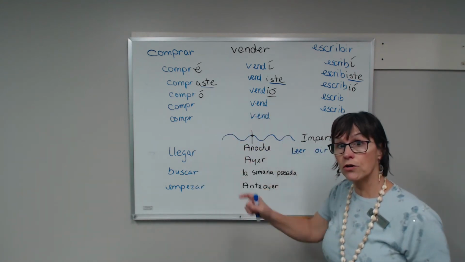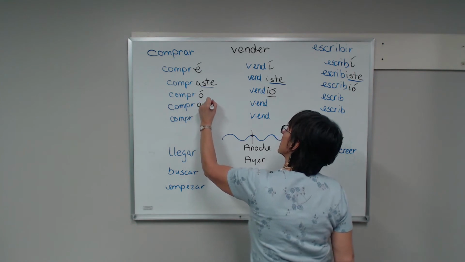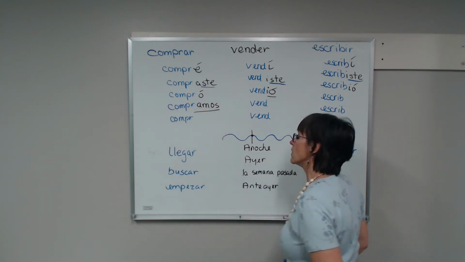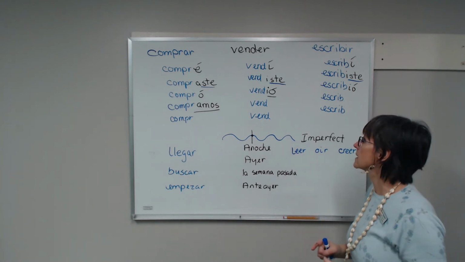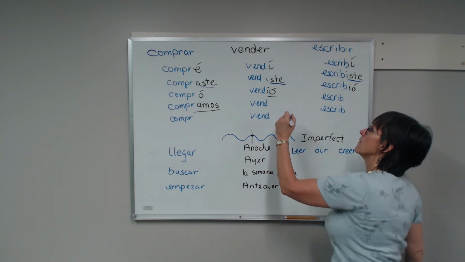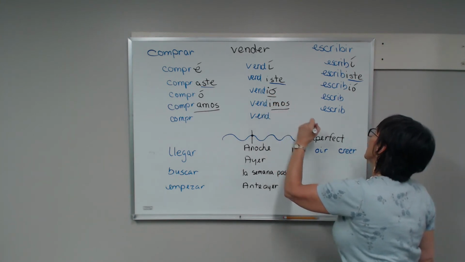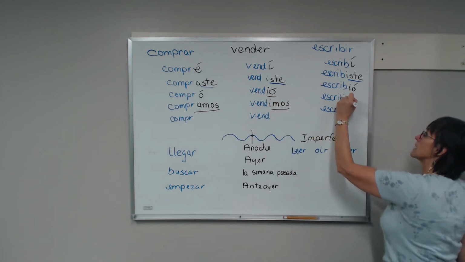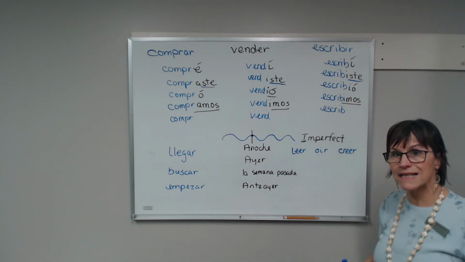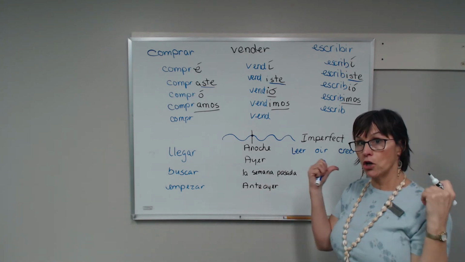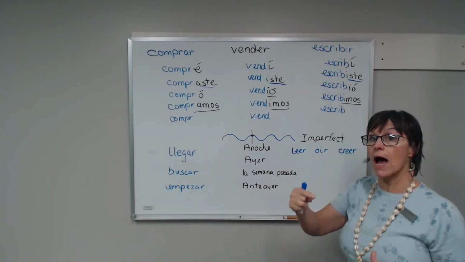For nosotros, it's the same in the past tense as it is in the present tense. So you've got to use words like anoche, ayer. All those other clues are going to tell you if you're in the past tense. Vender, vendimos. Escribir, escribimos. Nosotros escribimos la tarea anoche. We wrote the homework last night.